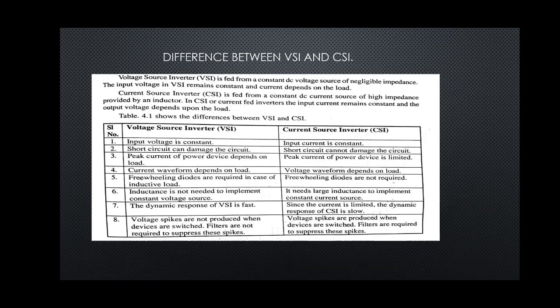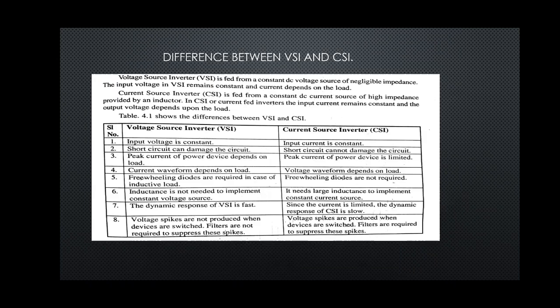Next question, which is always repeatedly asked, is about the differences between VSI and CSI. Differentiate between VSI and CSI. VSI is voltage source inverter and CSI is current source inverter. First we will go with the definitions, then the differences.